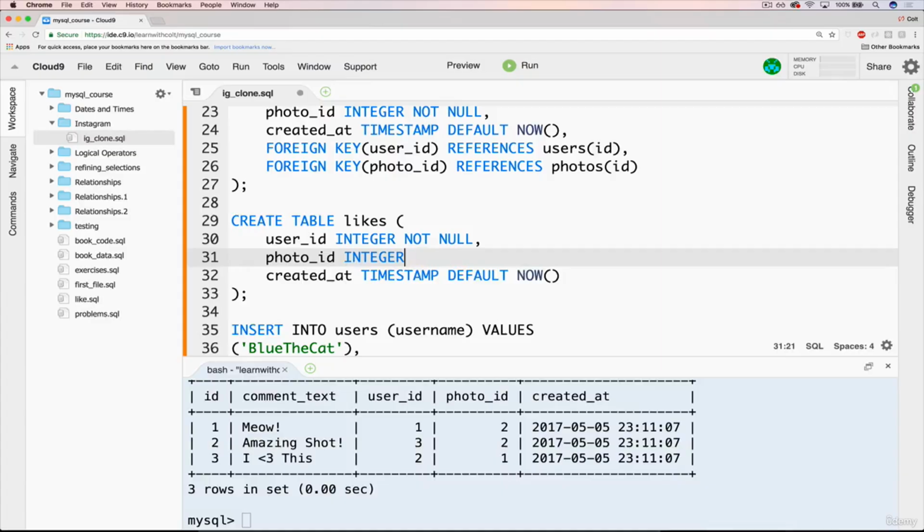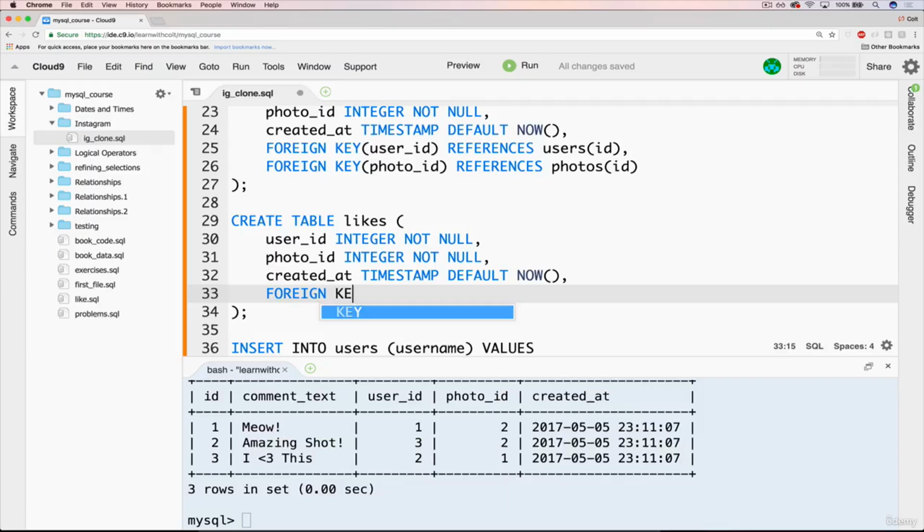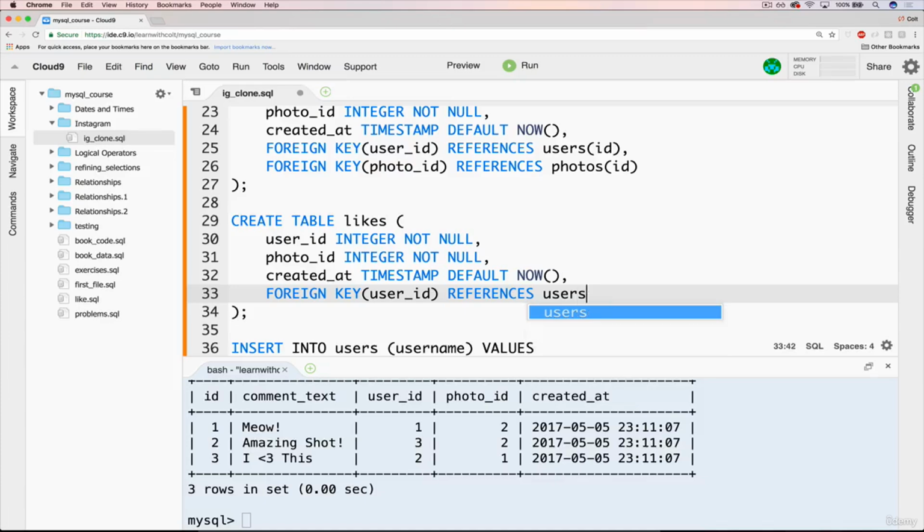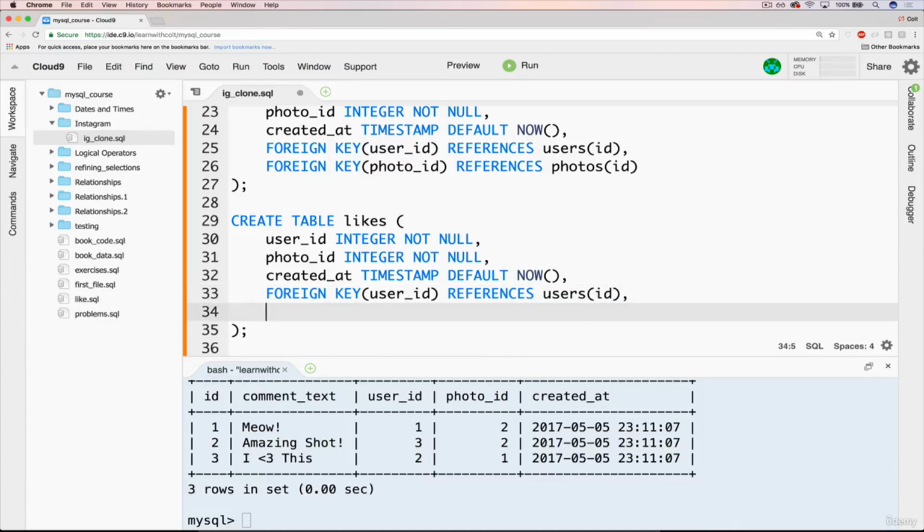Same thing for photo ID. But then we need to set up our foreign key constraints. Foreign key user ID references users ID, comma, another foreign key, this time photo ID, references photos ID.